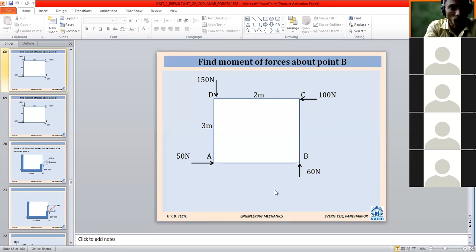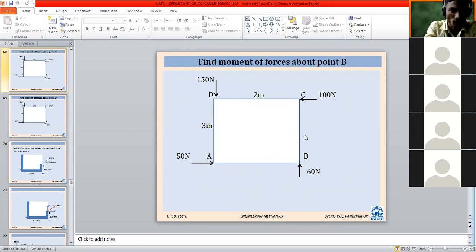So the first problem from moment: find the moment of force about point B. Are you observing the diagram clearly? You can draw it freehand in your notebook. Let me describe this diagram a little.